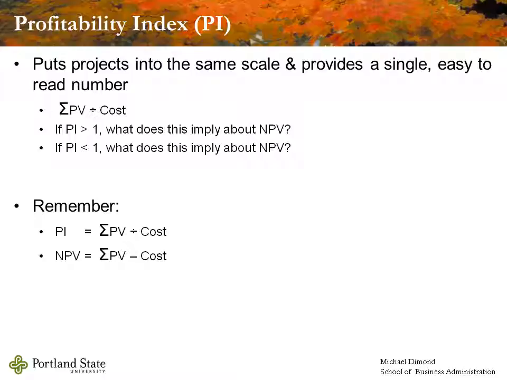Now, when you're computing the profitability index, it's important to not get confused between how to compute that and how to compute the net present value. The profitability index is simply the sum of the present values divided by the cost. The net present value is the sum of the present values subtracting the cost. In sloppily written notes, it's easy to make a mistake and see that, so just make sure you got those clear in your mind if you're in a hurry on an exam or working on a homework problem.